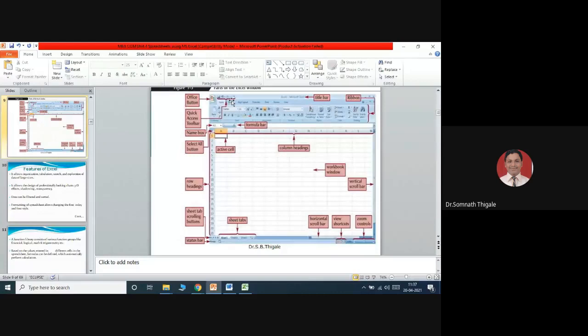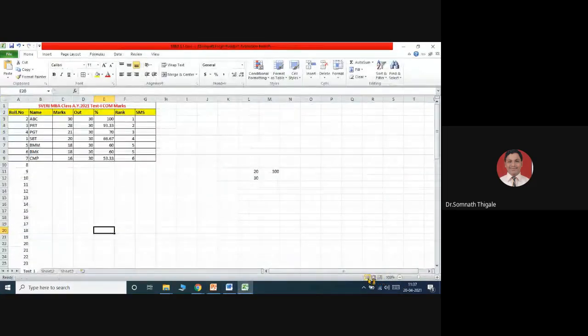Office button, normal, quick access toolbar you can see. This is the title bar. Then formulas, functions, etc., I'm calling in terms of the ribbon. This is view shortcuts, normal.